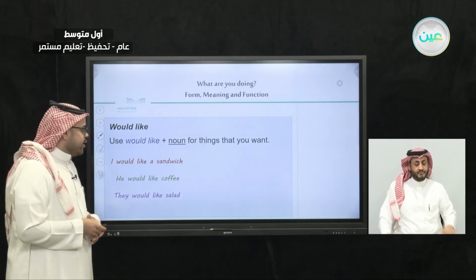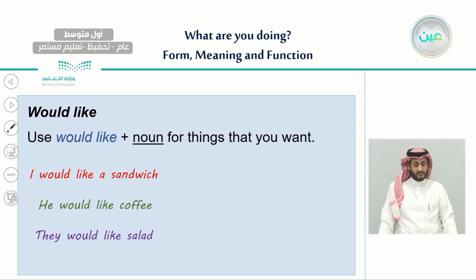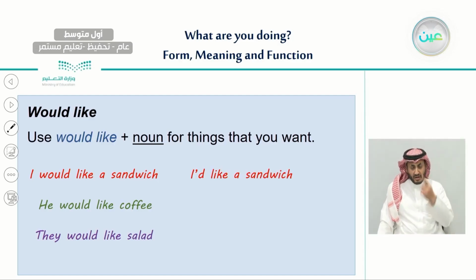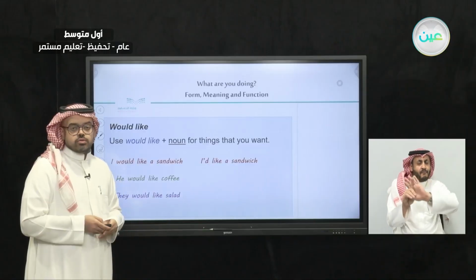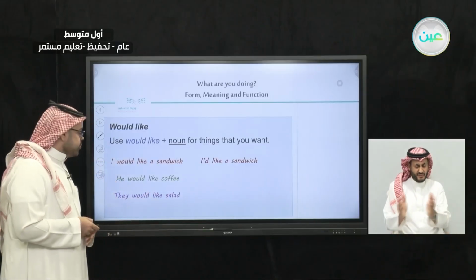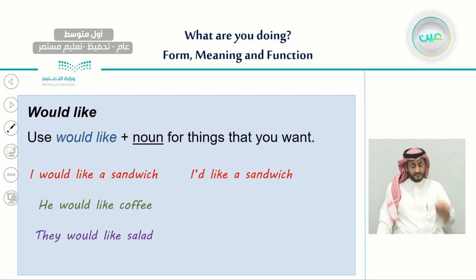Let's have another example. For example, we said here, I would like a sandwich. We can use it with the short form. We can say, I'd like a sandwich. The other example, he would like coffee.